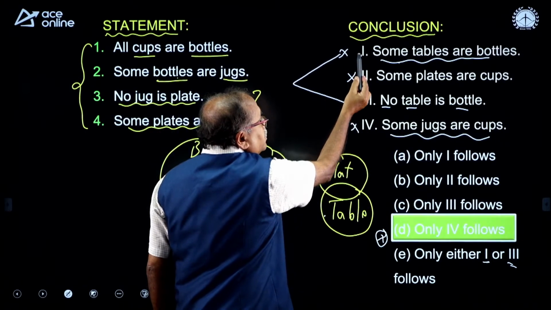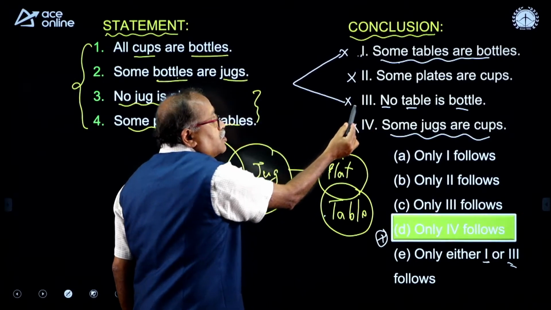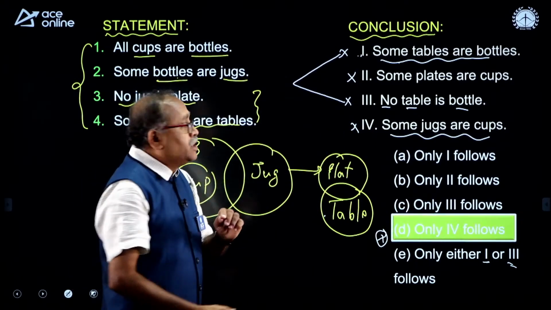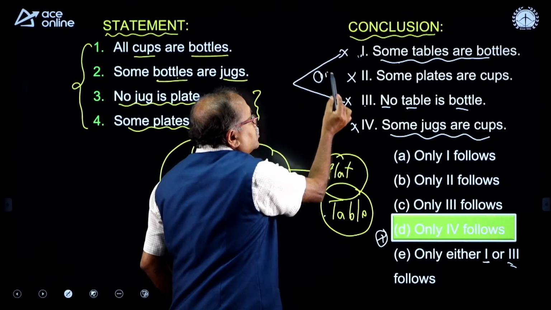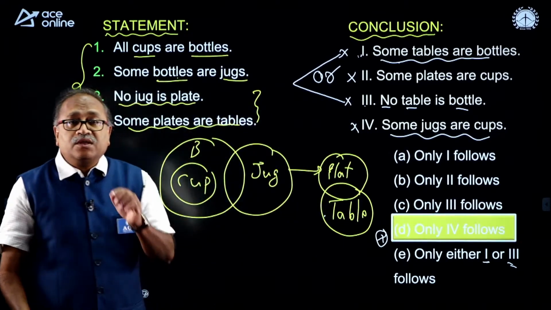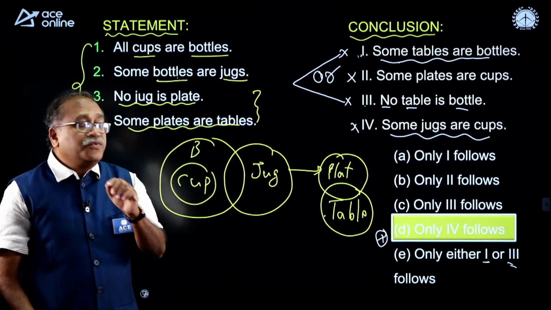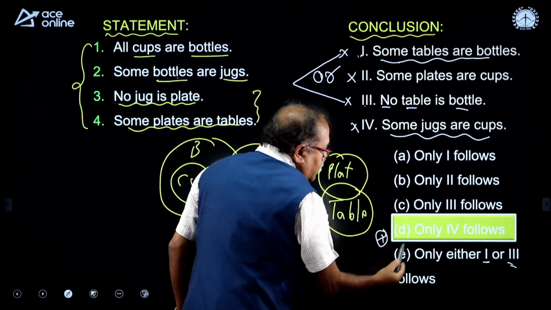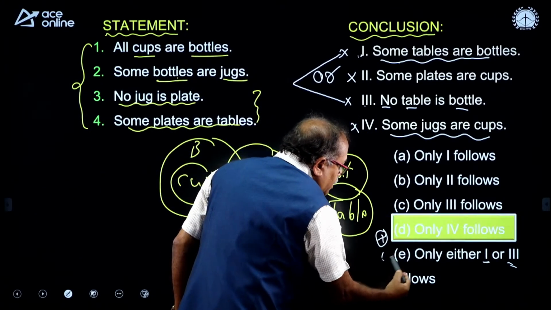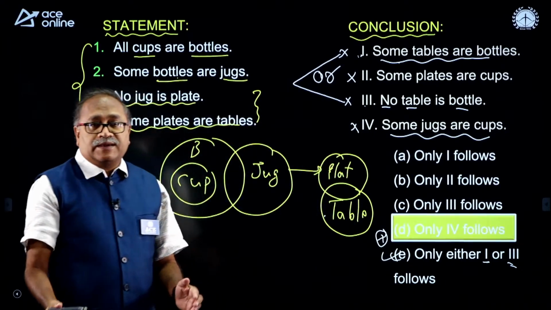Either the first one will be correct. If the first one is wrong, the second one will be correct. If the second one is wrong, the first one will be correct. So, here I am getting either-or. Therefore, the answer should be either 1 or 3. So, it is not option D, it is option E.